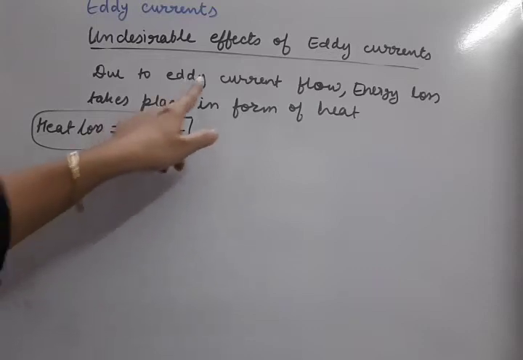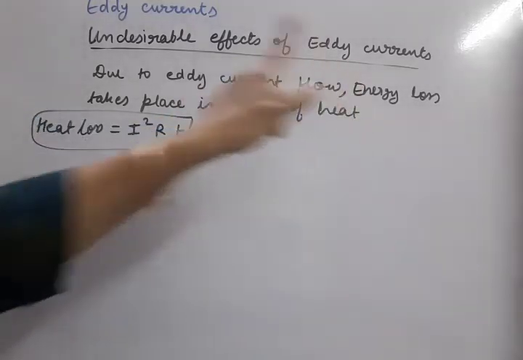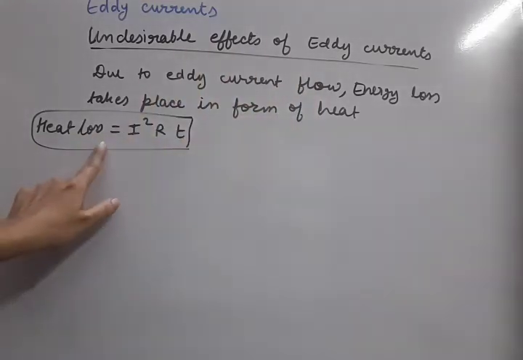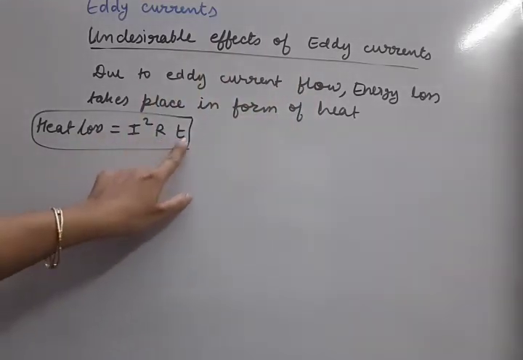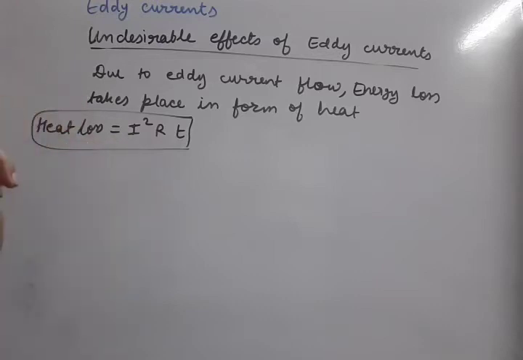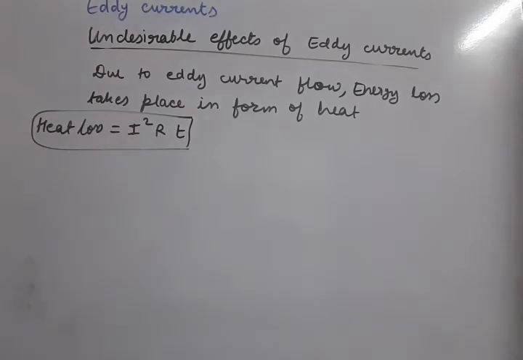So if eddy current starts flowing in the core of the coil, then some energy is always lost in the form of heat, and that heat loss formula is I squared R T. This is Joule's law of heating. So if more current flows, more heat loss will take place. So this is the only point which is an undesirable effect.